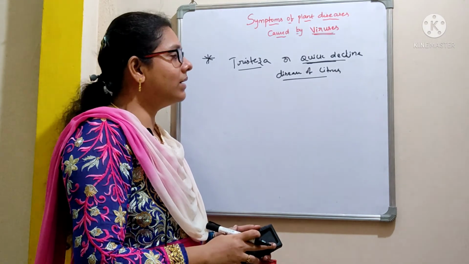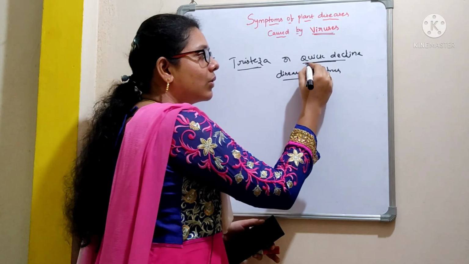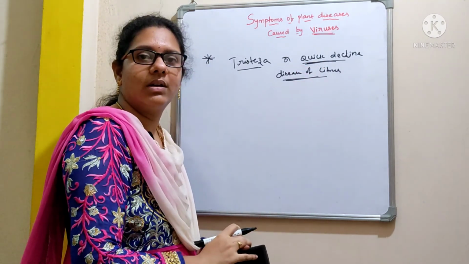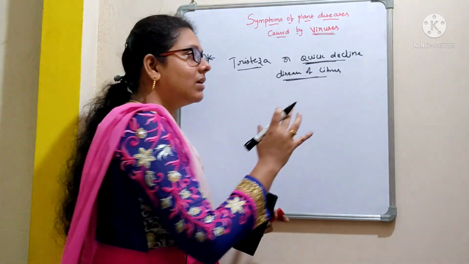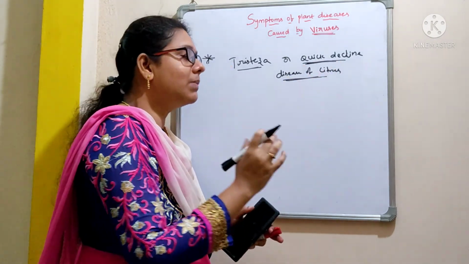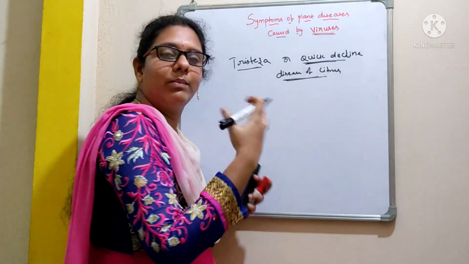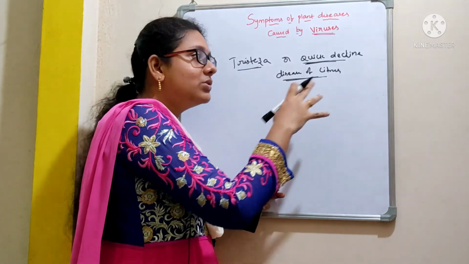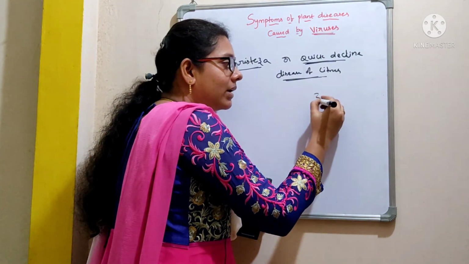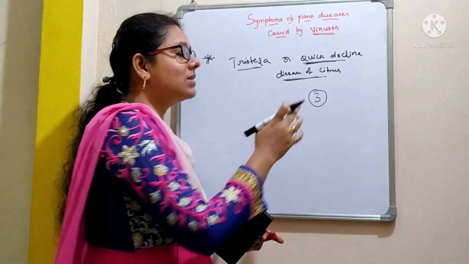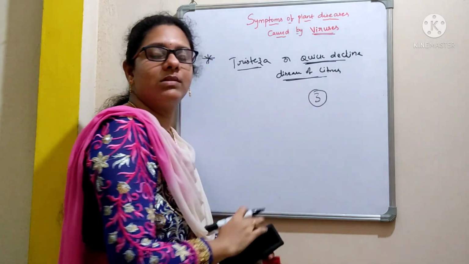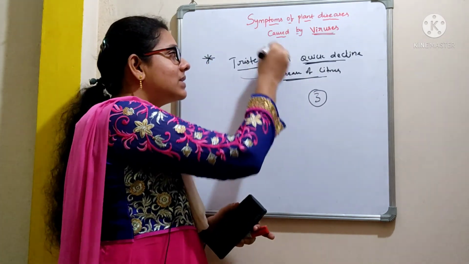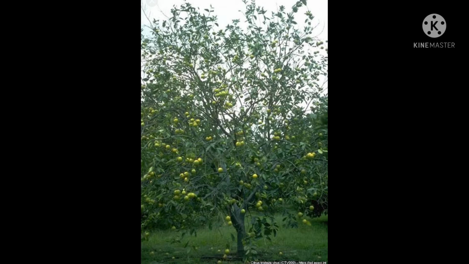The other important disease is Tristeza or quick decline disease of citrus. So this virus especially infects the citrus plants. The name itself suggests quick decline. It means whenever the plant is infected with this virus, that leads to the death of the plant within a period of 3 months. So we call this disease quick decline disease of citrus, or we can also call it Tristeza disease. There are no clear-cut symptoms in the early stages of infection to identify the disease.